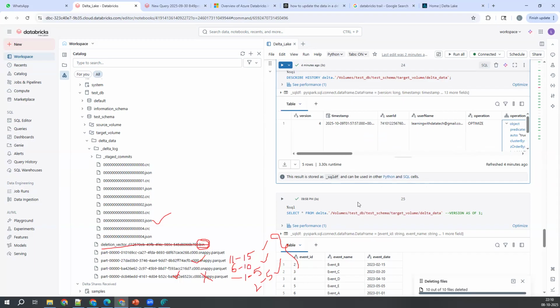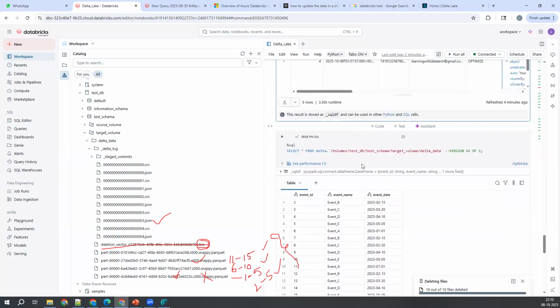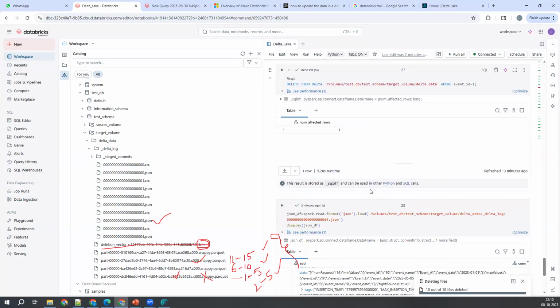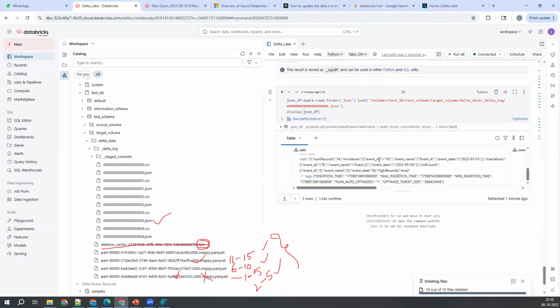Number of records. I should be able to get that here properly. I don't know why I'm not getting it. Minimum value, I'm expecting 2 here for event ID. That's my understanding. But it is showing that the number of records is 14, which is correct. I don't know why it is showing the minimum value as 10 here. Maybe because of the string, it is behaving like that.